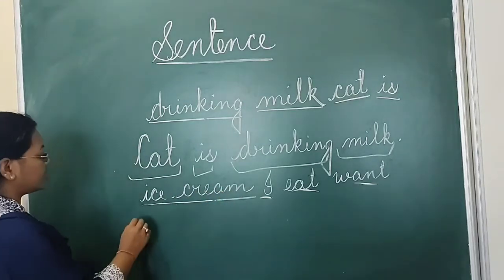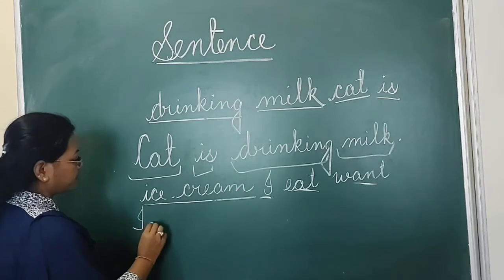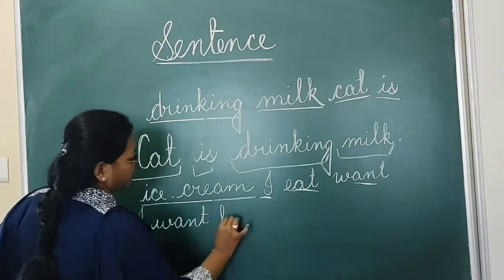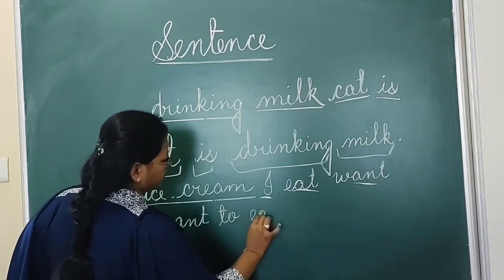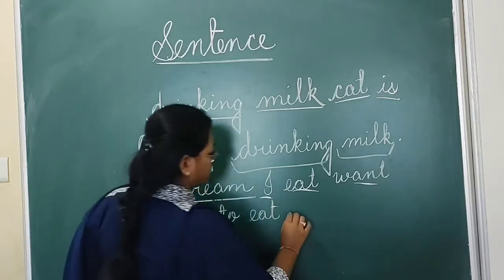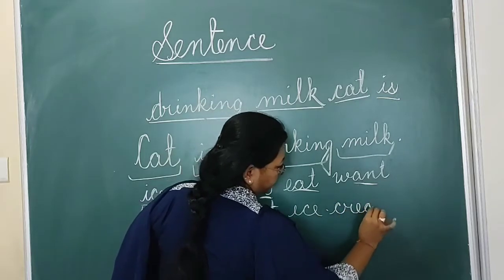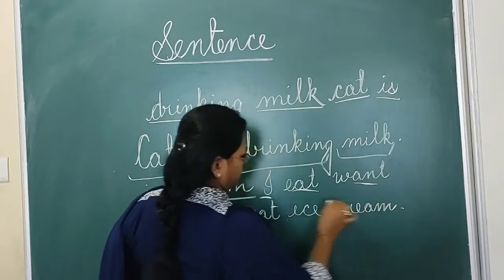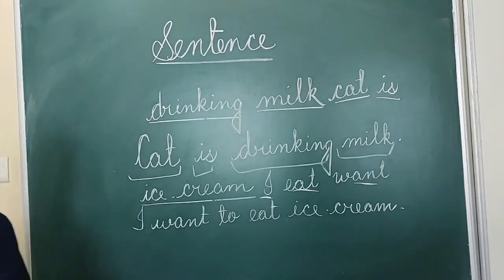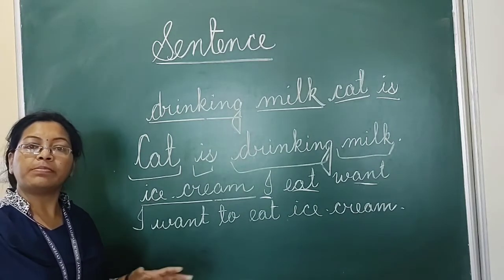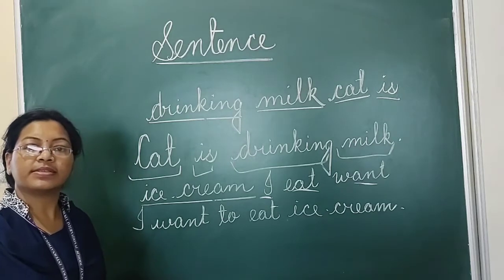What will come first? I want to eat ice cream. I want to eat ice cream. Have you got some meaning from this sentence?